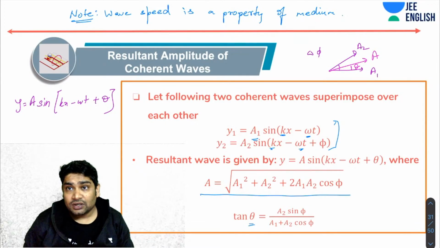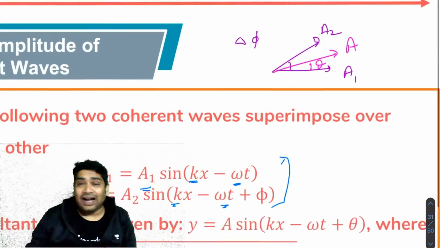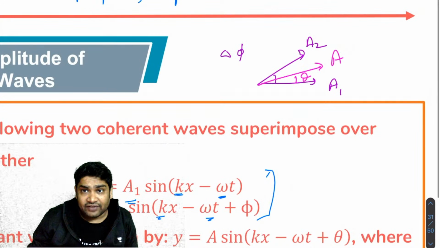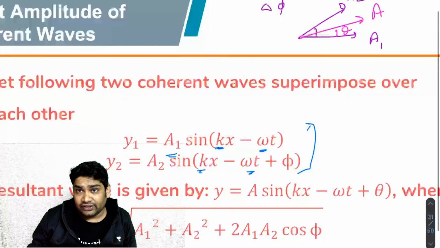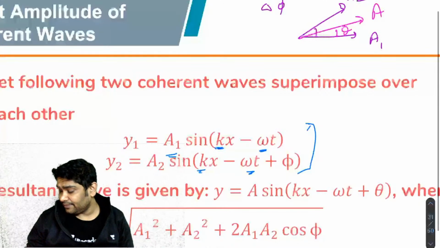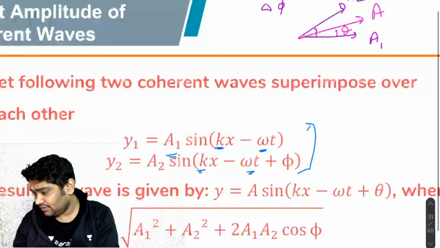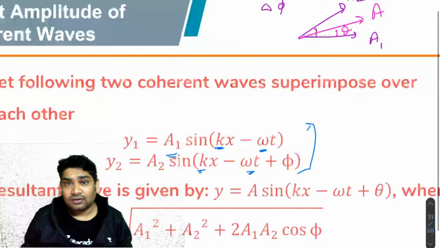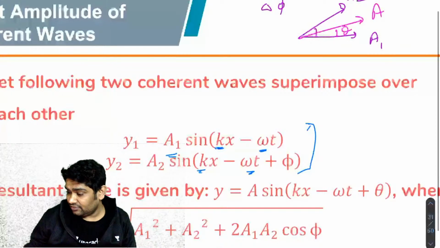So this is what I was trying to say. When you add two phasors, A1 and A2, the resultant phasor will be theta ahead of the phasor A1. So all I need to do is judge the phase of the resultant wave.